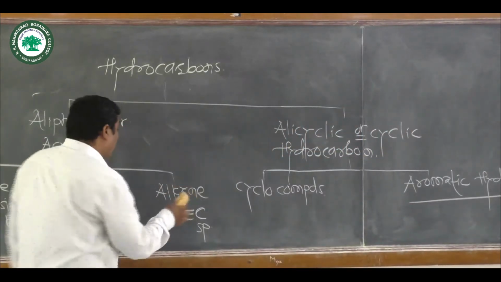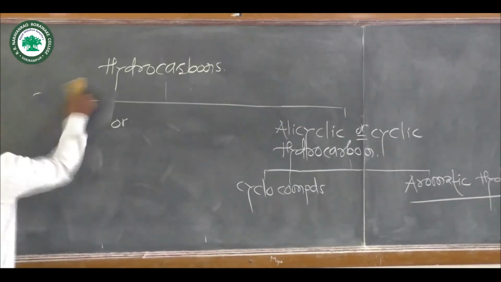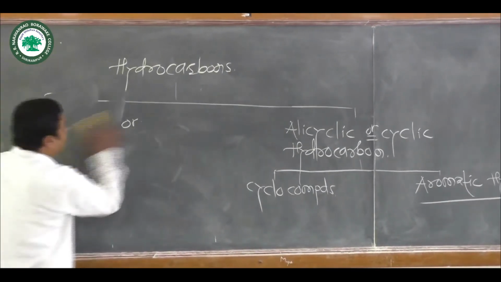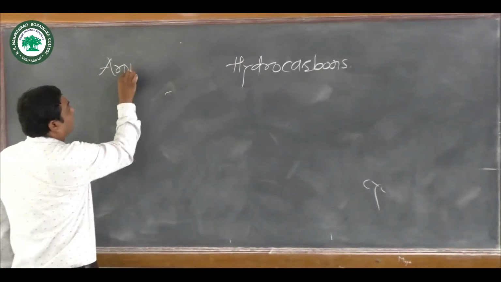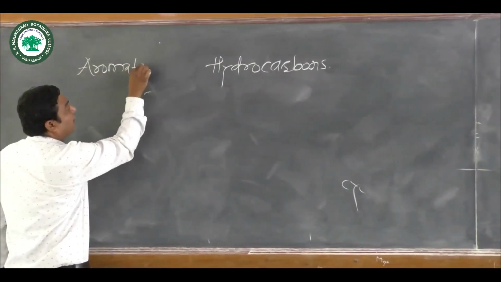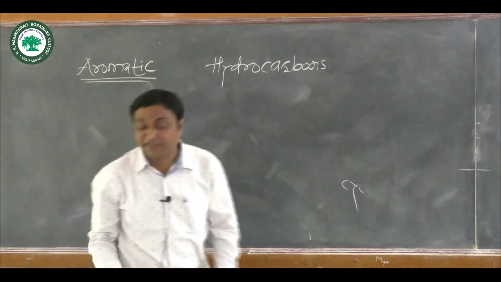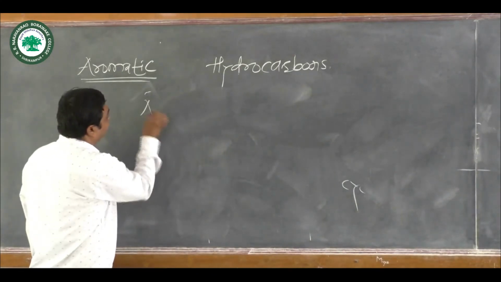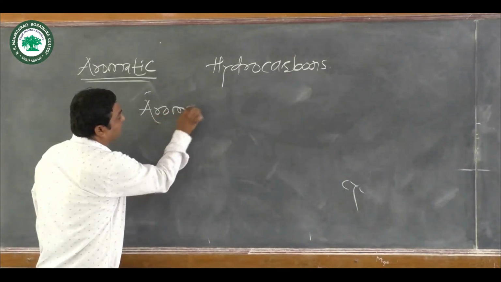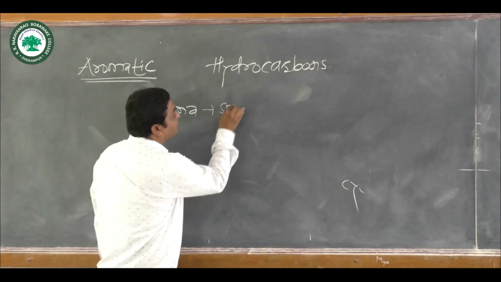Now then, what is meant by aromatic hydrocarbons? The word aromatic actually comes from the Greek word aroma, meaning smelling.